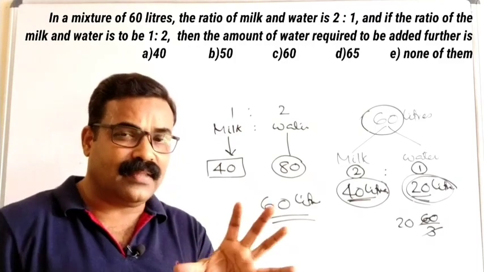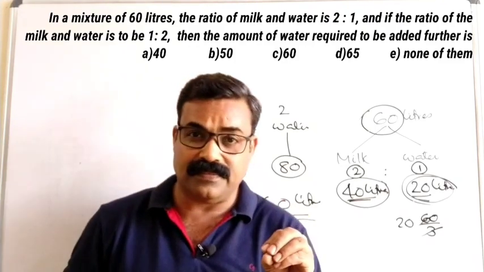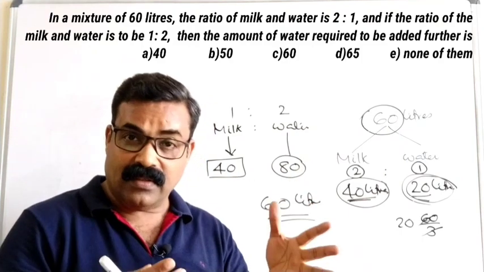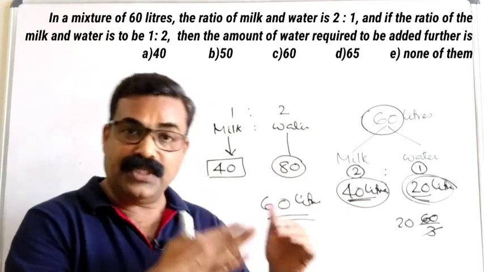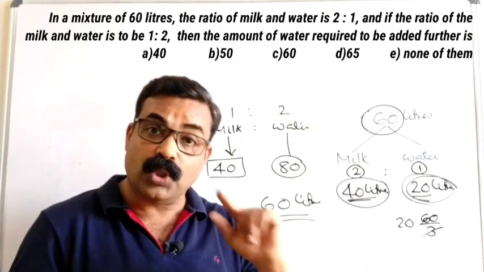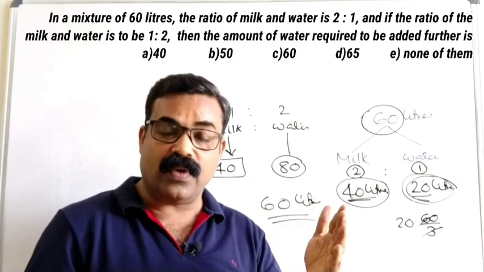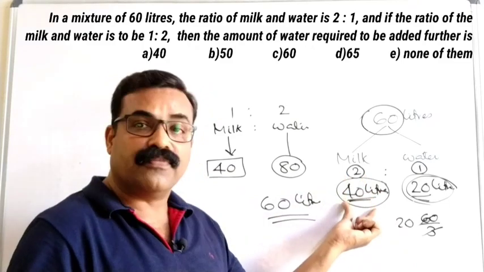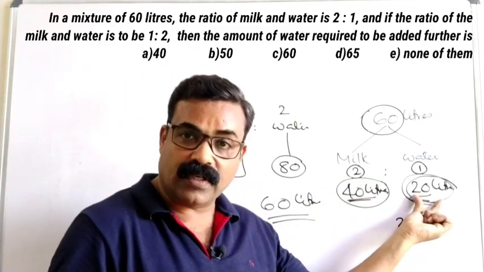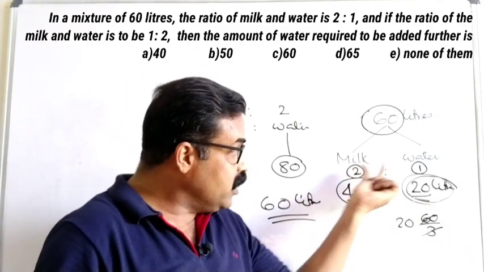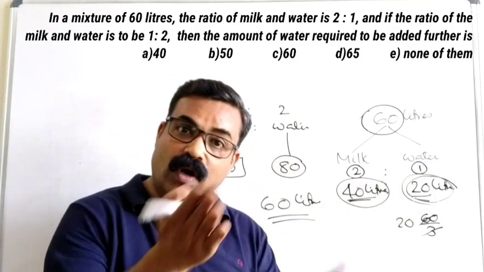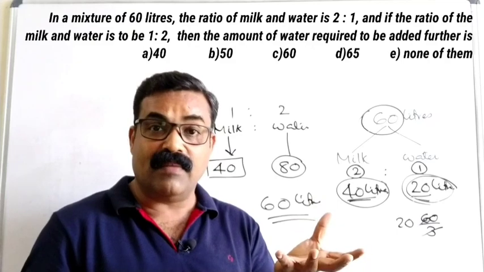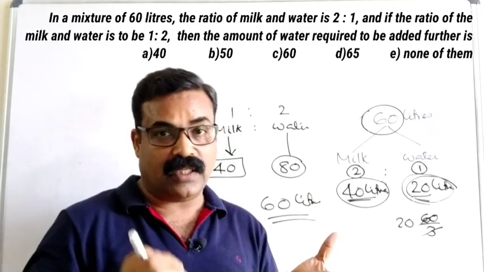Understand very clearly, this type of question is very common. 60 liters is the total mixture which includes milk and water in the ratio 2:1. When it is 2:1, we have more milk, less water: 40 liters of milk, 20 liters of water. Now we want to make it 1:2, which means whatever milk is available, double of that water should be there.